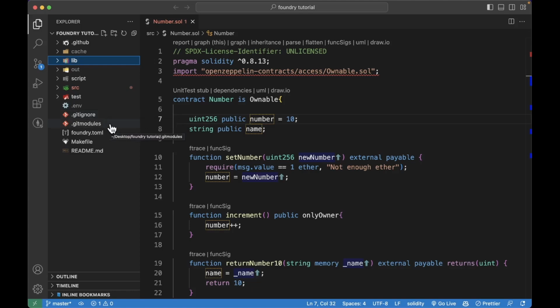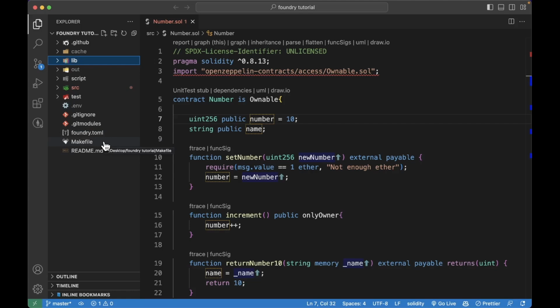We have a git modules file. This is where we'll tell Foundry what git modules we want to install. Then we have a Foundry toml file. This is like the hardhat config file where you can configure stuff.